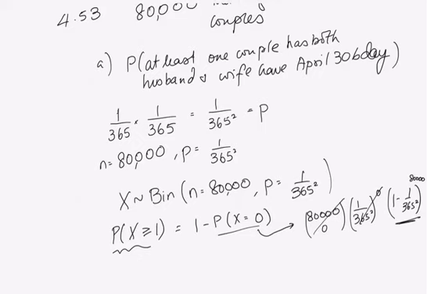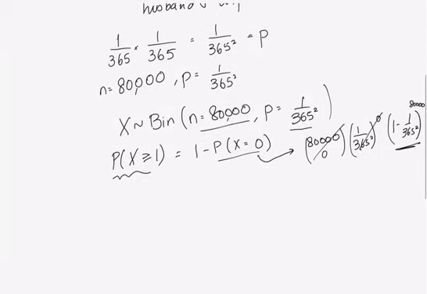These are not numbers that you want to deal with. It's a number raised to 80,000. That's not so easy to compute. And in situations like this, since you can see this P is very small, N is 80,000. What is N times P? That's 80,000 times 1 over 365 squared. This I've calculated before already. This is approximately 0.6. Okay, so that's NP. That's a moderate number. So what we're going to do is a Poisson approximation to this binomial.